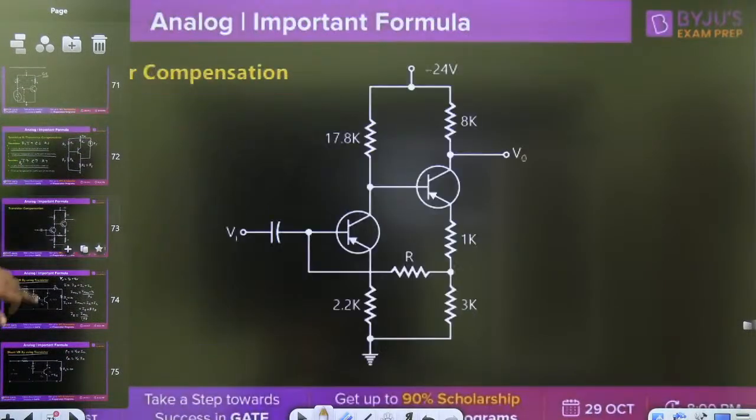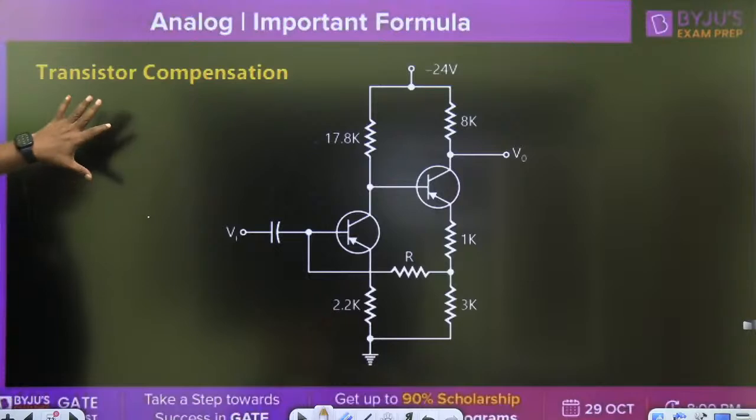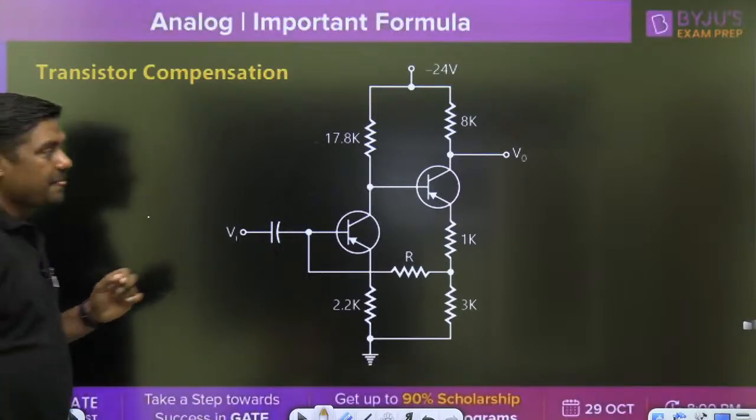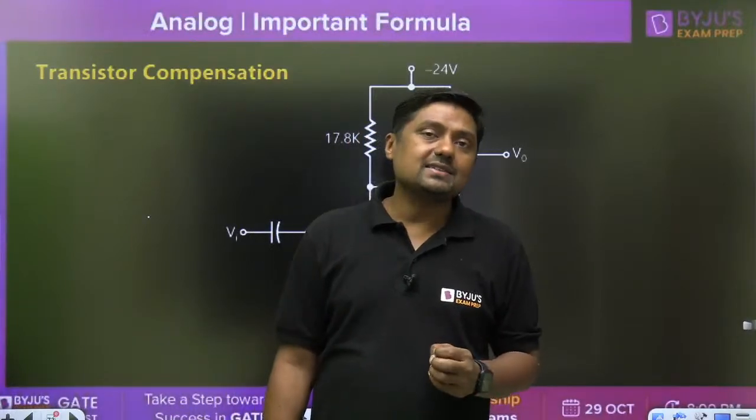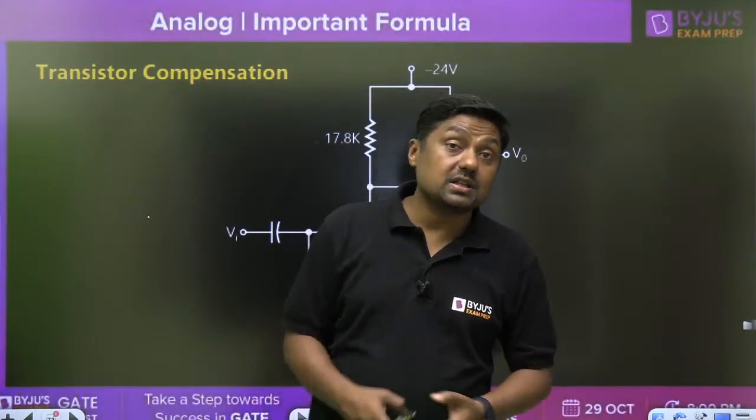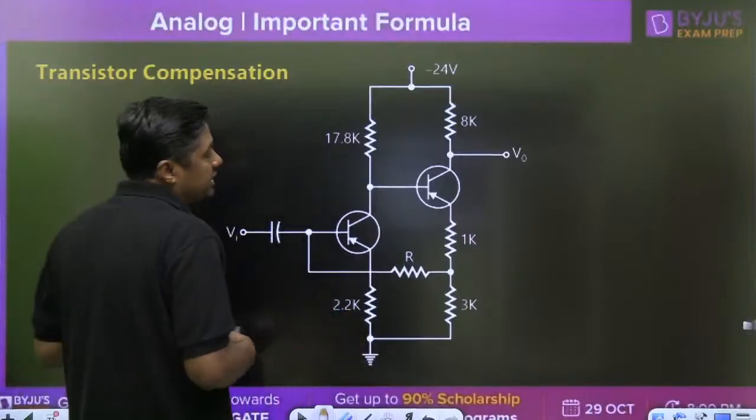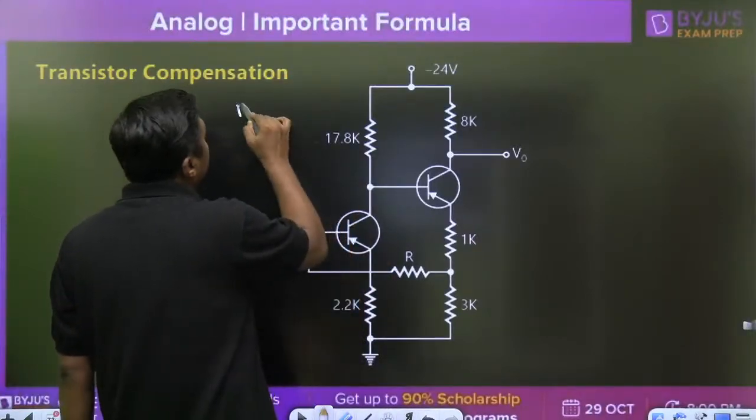Now, this is the diagram for what? Transistor compensation, my dear. This is a very, very important diagram. Normally in a GATE exam or in other competitive exams, they may ask one numerical on that. This is a very, very important numerical from Milman Halkias.